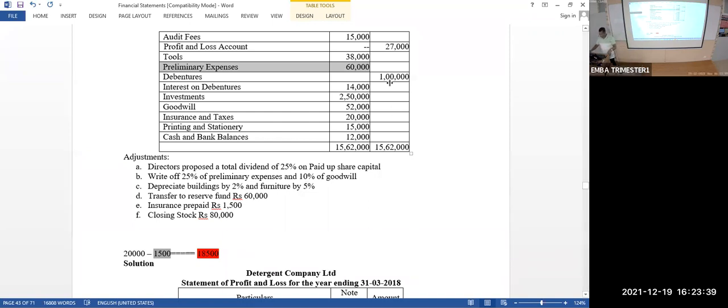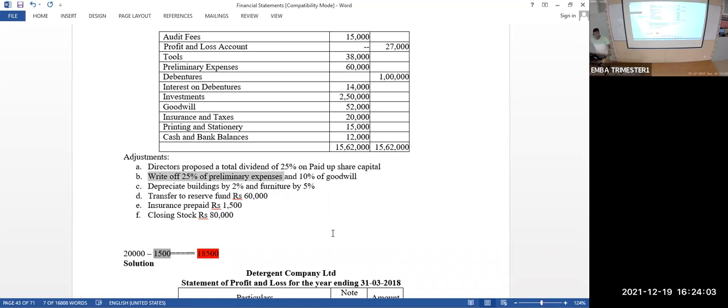In the adjustment, you see, write off 25% of preliminary expenses. That is called the current year portion. So we are going to nullify the preliminary expense within 4 years. Every year, 1/4, 1/4, 1/4, we are going to take it as revenue expenditure. 3/4, the rest of the part, is going to be an asset.